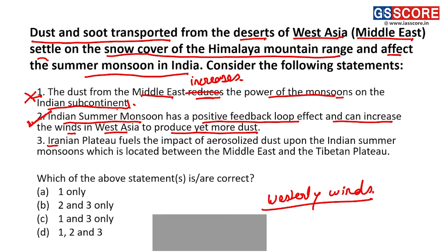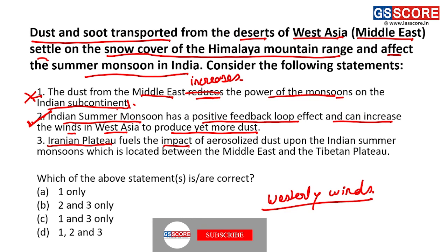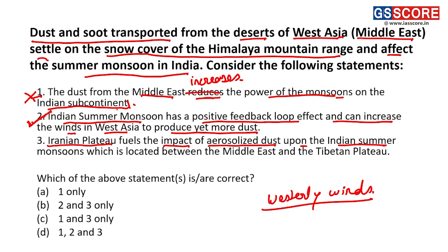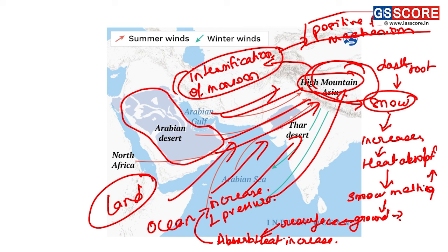Statement 3: The Iranian plateau feels the impact of aerosolized dust upon the Indian summer monsoons, which is located between the Middle East and the Tibetan plateau. Here we can see in this diagram that the Iranian plateau is present almost in this region. Thus, this region will also help in the intensification of the monsoon.